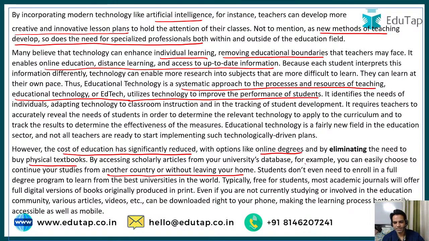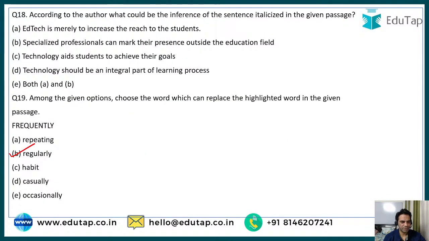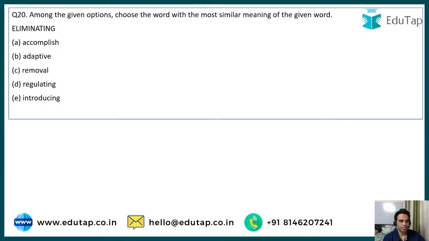Okay. And second word is eliminating. Let's read the sentence first. However, the cost of education is significantly reduced with options like online degrees and by eliminating the need to buy physical textbooks. So by eliminating the need to. So what should be the synonym for eliminating? Accomplish, adaptive, removal, regulating, or introducing. Very good, Hannah. Very good, Pritam. Very good, Anjali, Arpita, Leena. Very well done. So the correct answer is removal.